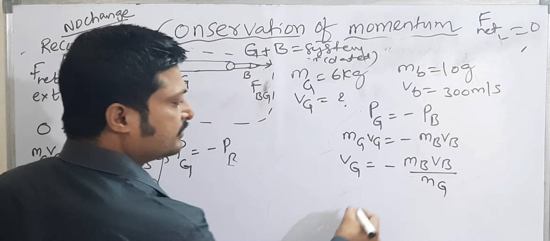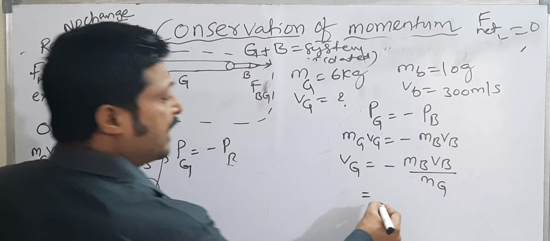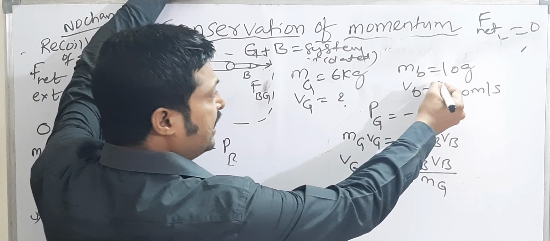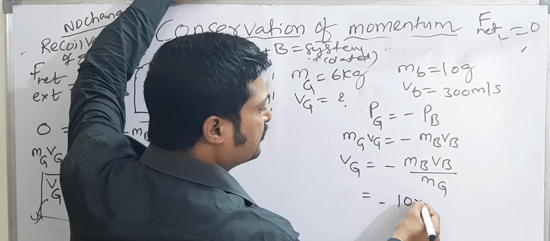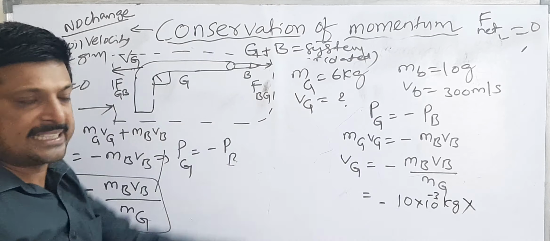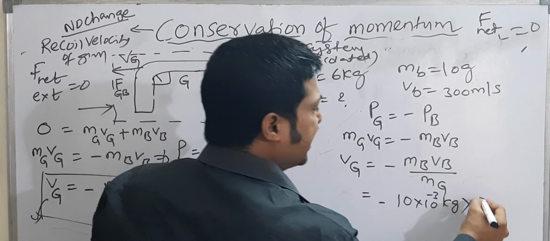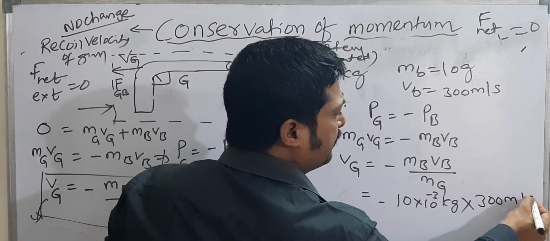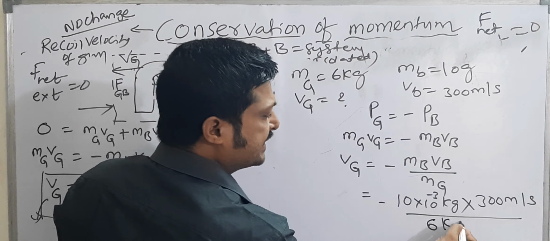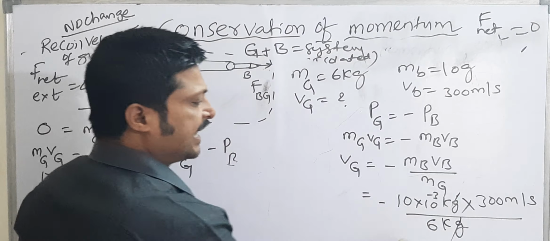of gun. Mass of bullet is 10 grams, converted into kg, that is 10 to the power of minus 3 kg, into velocity of bullet, that is 300 meter per second, by mass of gun, that is 6 kg. So kg gets cancelled.